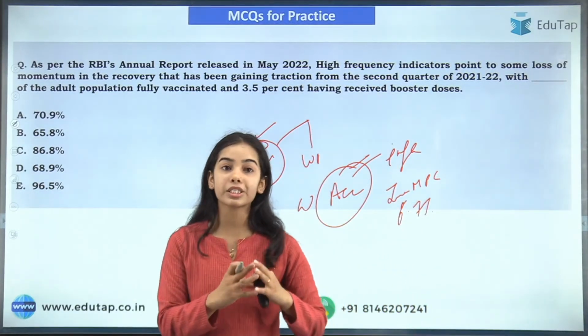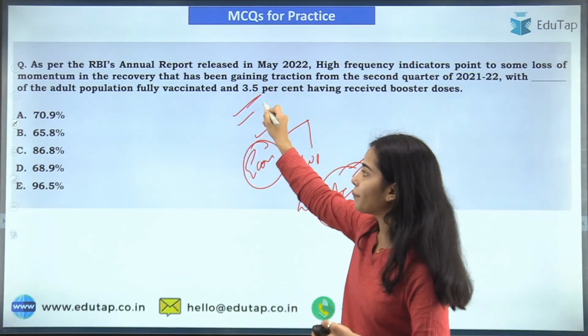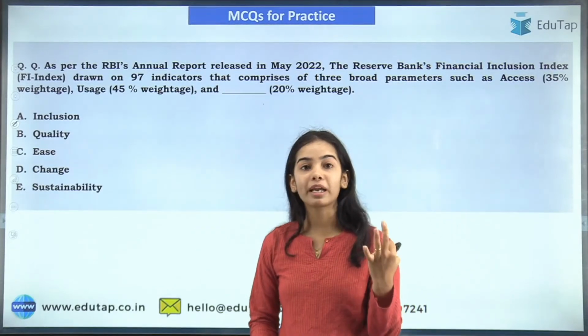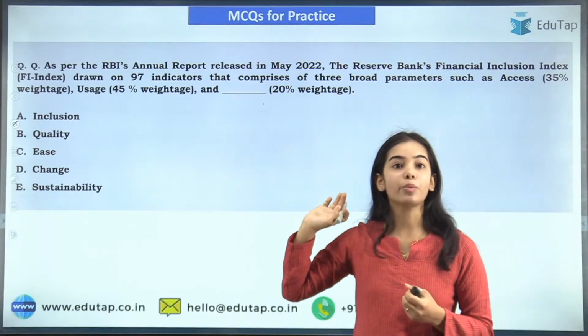So these are the percentages that you need to remember, and this is the question that you need to answer, okay. This is the second question. I have told you the 3 broad parameters of the Financial Inclusion Index. You can easily answer this one also.